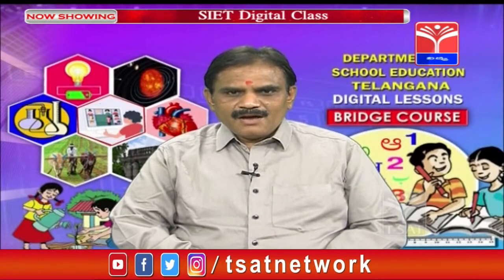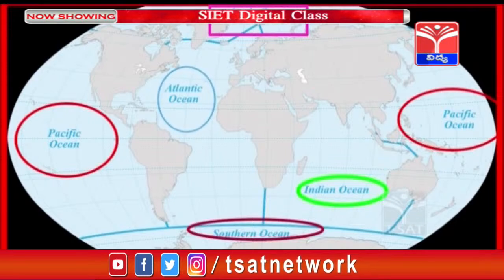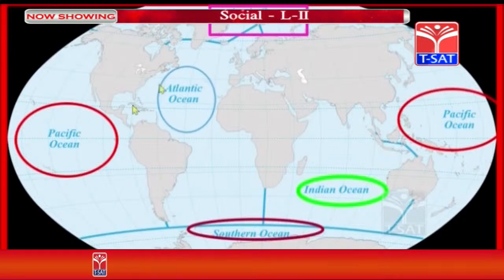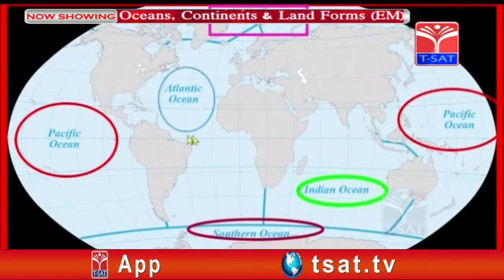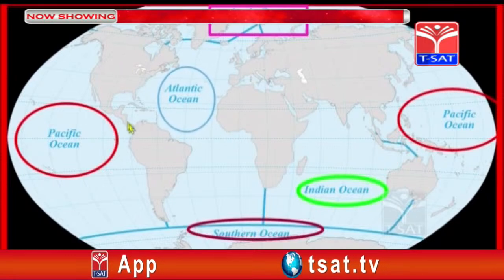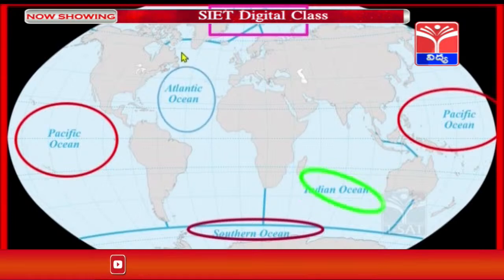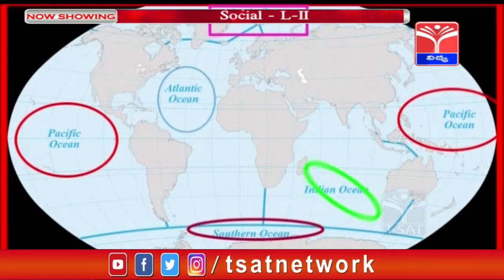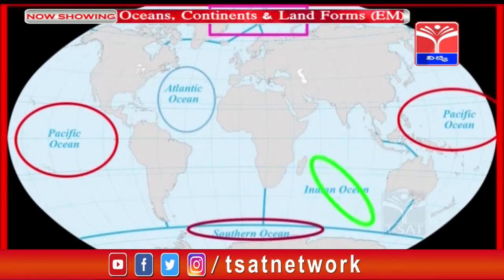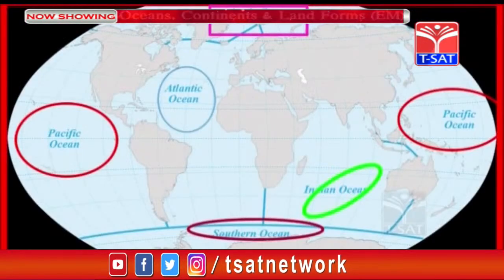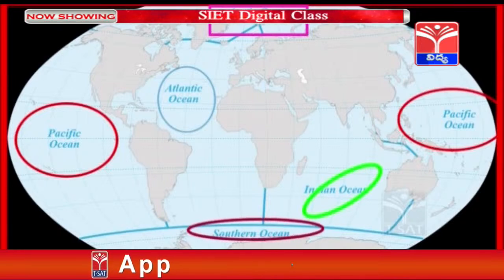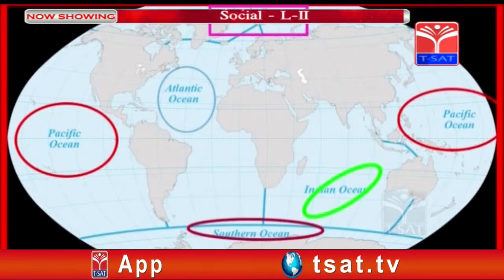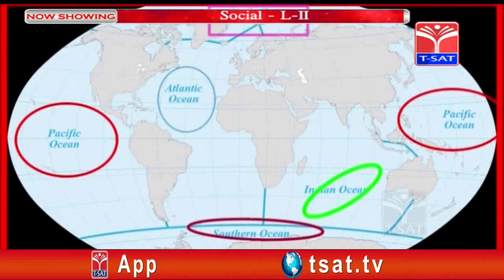And we have another ocean, the Atlantic Ocean. This is the Atlantic Ocean, what you can see here. It is between North America and Africa, Europe. Between these we can see this Atlantic Ocean. And the Indian Ocean, this is the part where the Indian Ocean is. You can see next to it the Southern Ocean, and the Arctic boundary. Here it is, and we have the Arctic Ocean.